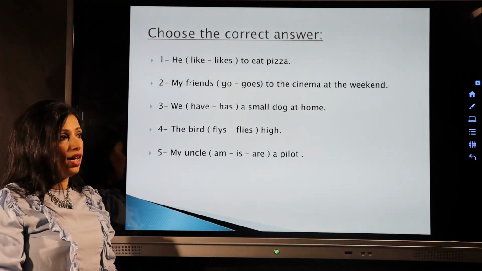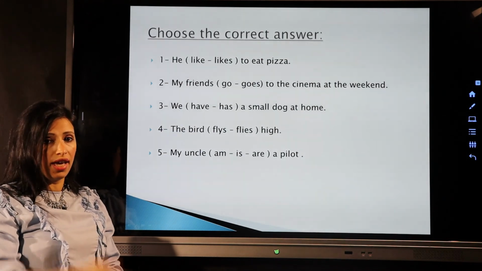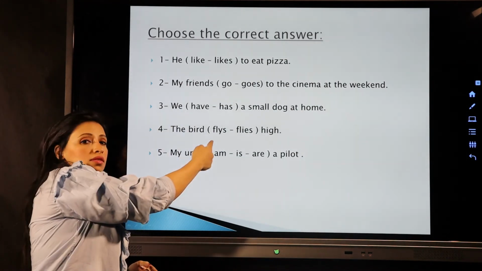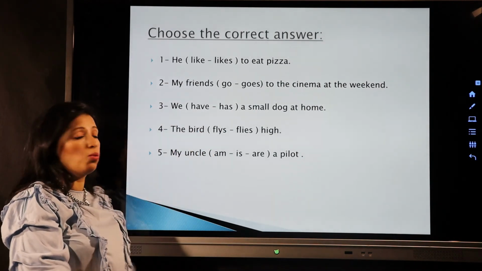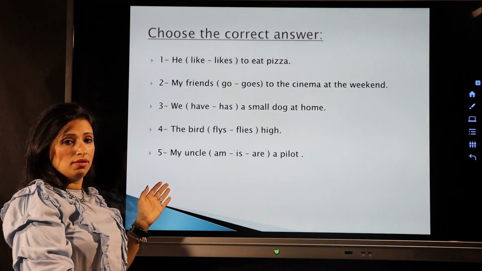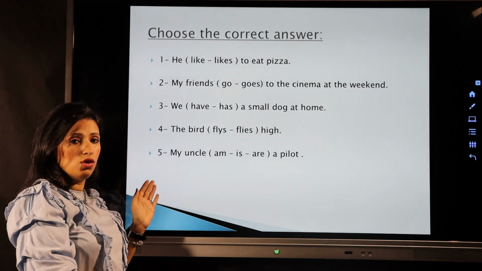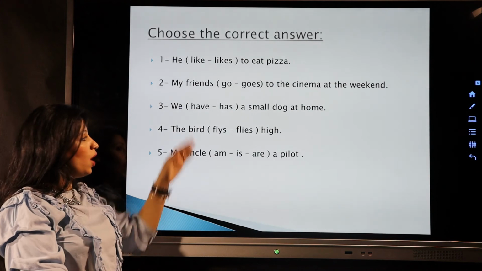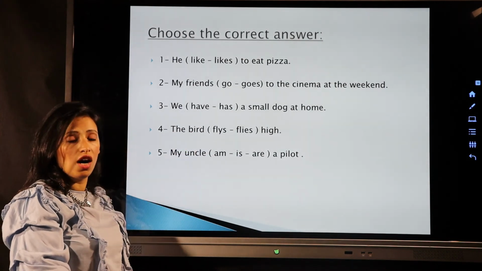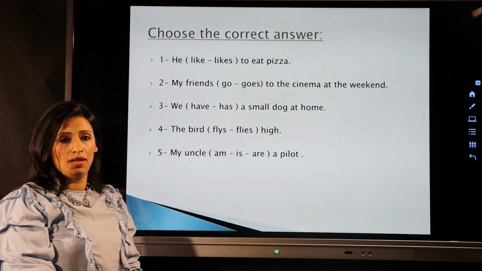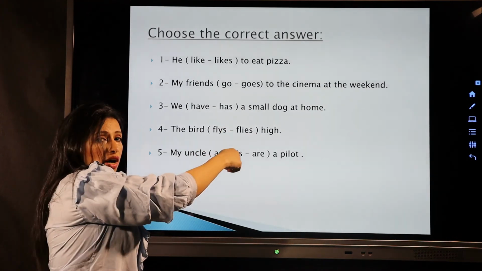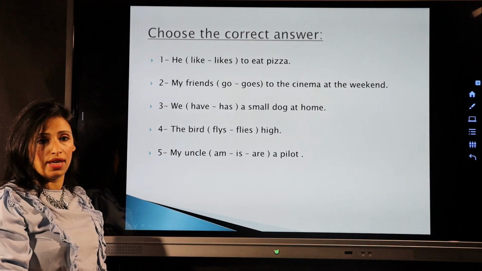So, anytime I see a verb ends with y, I have to look to the letter before the y. What's before y? L. Is L a vowel? No. Okay, so I can cross the y and I'm gonna put ies. So it will be the bird flies high. Because I cross the y, then I put ies.